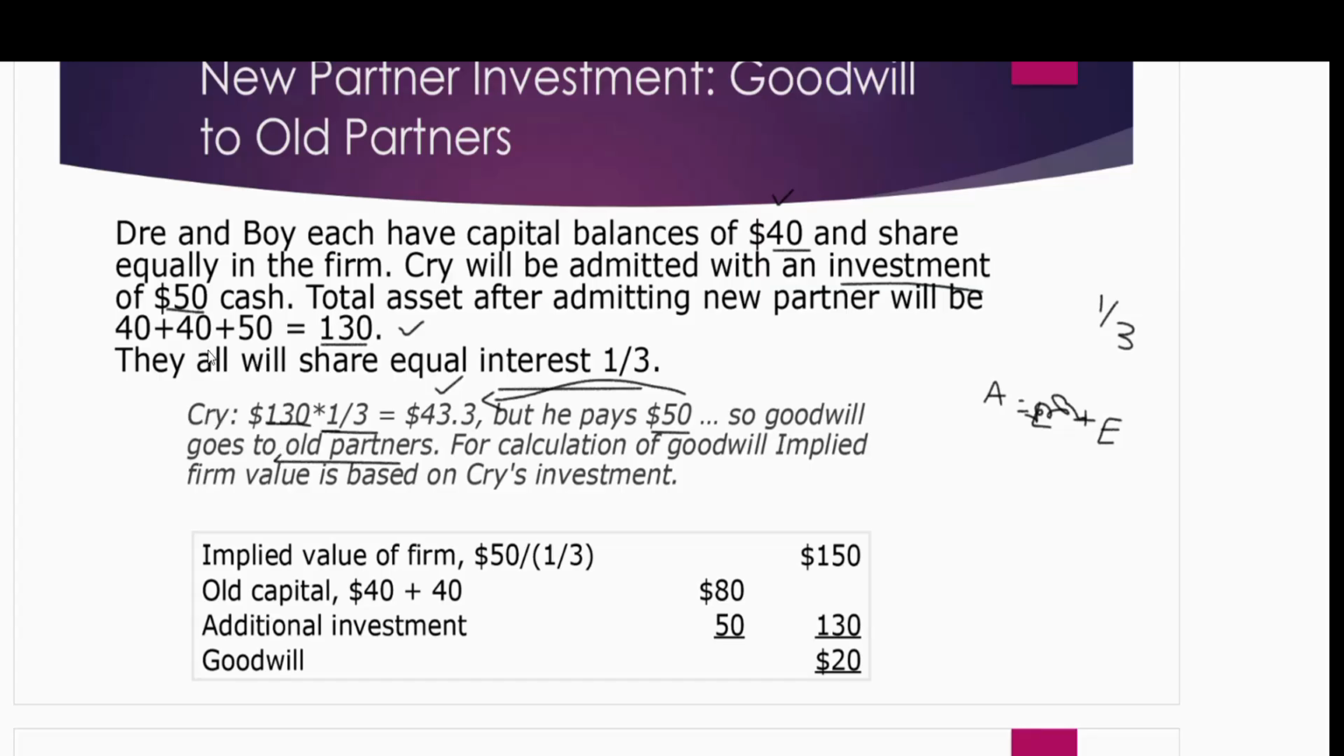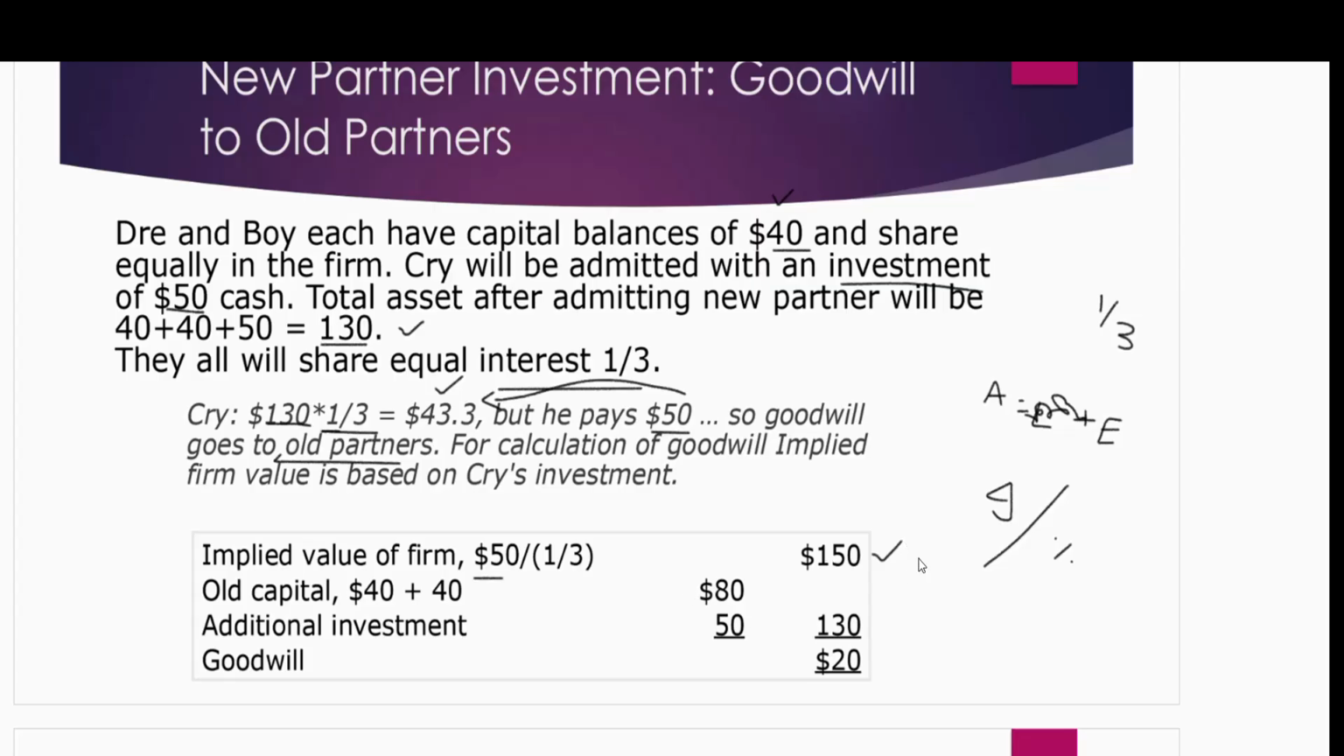The investment of Dre and Boy is less, 40/40, whereas Cry has an investment of 50, he has invested more. So the new partner will be helping us in calculating the implied fair value. The formula for implied fair value is your investment cost divided by ownership percentage, right? Cry's investment is 50 and his ownership percentage we are taking as a fraction, 1 by 3. So when I do this, the total implied fair value is 150.